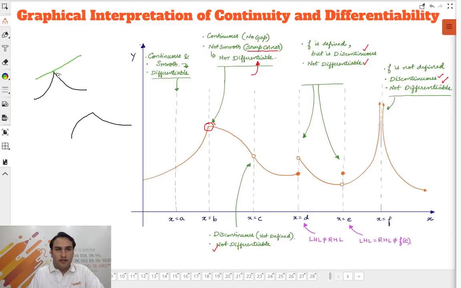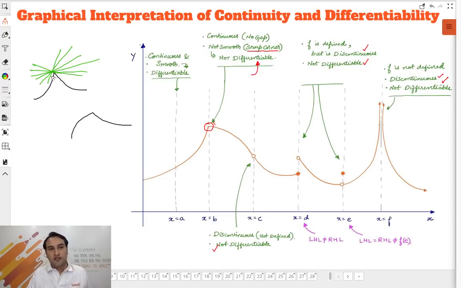Do you see that this line just touches this graph at this point where there is a sharp corner? Is this a tangent? Yeah, by definition it can be a tangent. Now look at this line. Is this line also a tangent to this point on the graph? Yeah, it is also. Do you realize that if there is a sharp corner on the graph, then there can be infinite such lines which can be the tangent to the graph at that point.